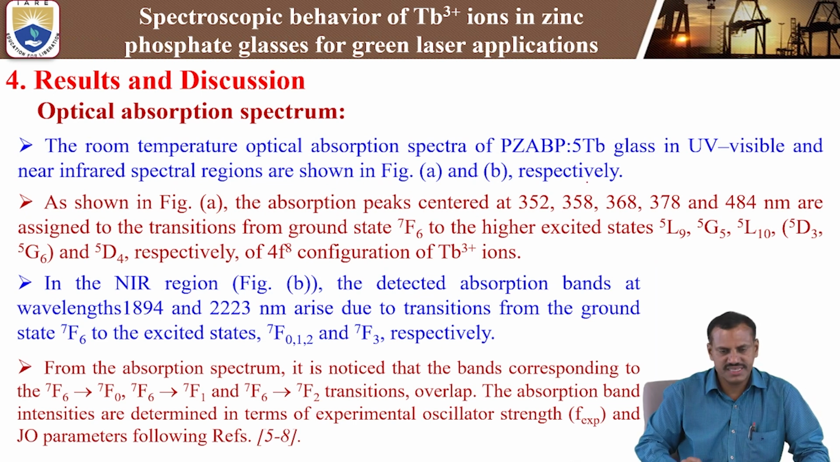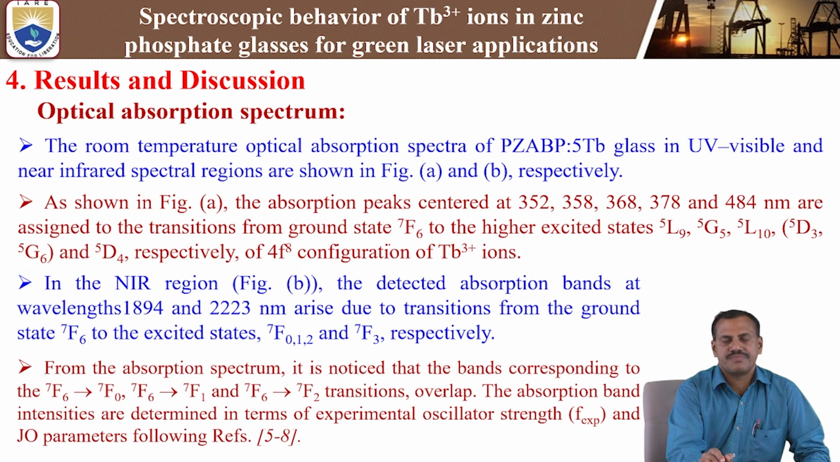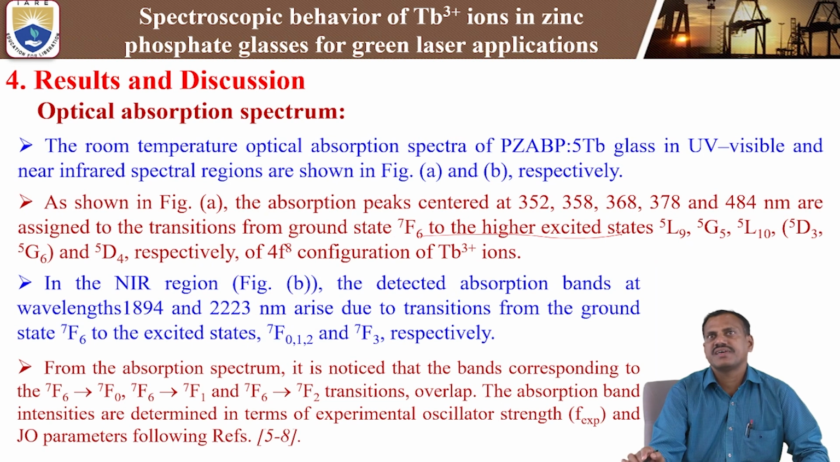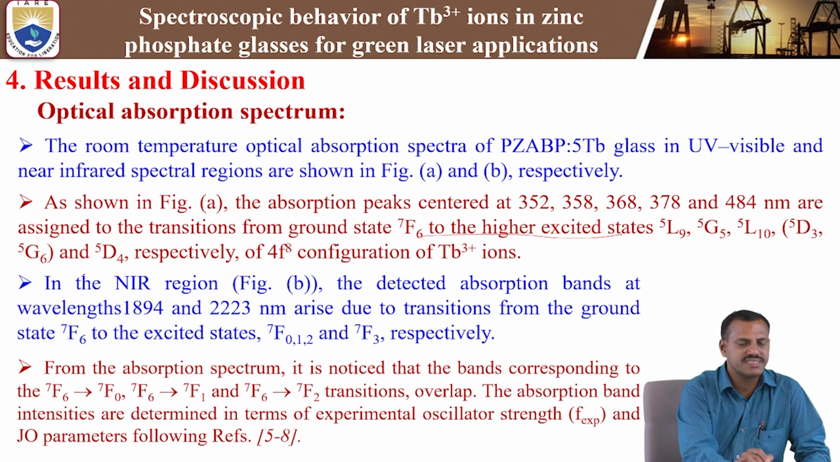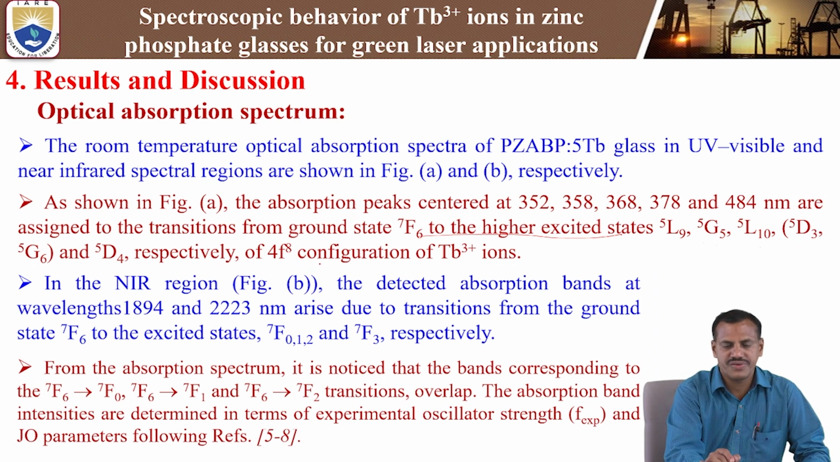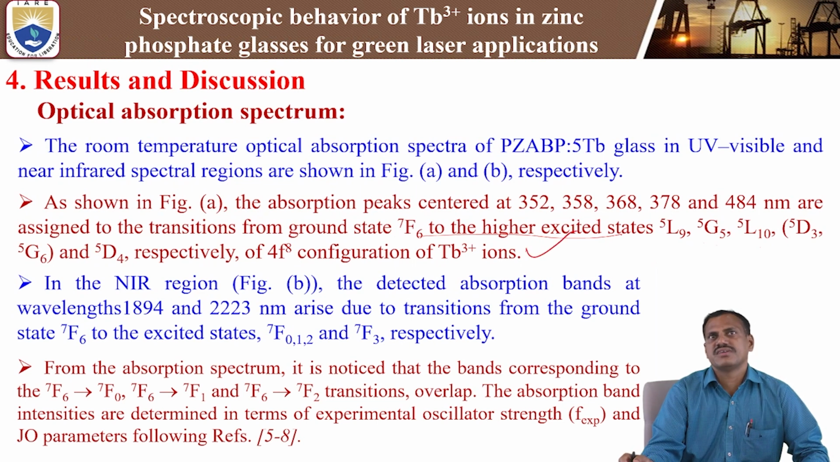As shown in figure 1, the absorption peaks centered at 352, 358, 368, 378, 484 nanometers are assigned to the transitions from the ground state 7F6 to different higher excited states, that is 5L9, 5G5, 5L10, 5D3, 5G6 and 5D4 respectively, of the 4f8 configuration of the terbium-3 plus ions in zinc phosphate glass. So we are getting, in the visible region, transitions from the ground state 7F6 to different higher excited state levels.